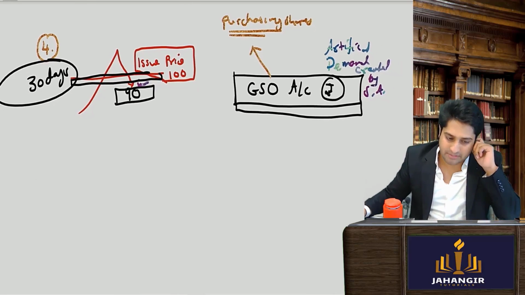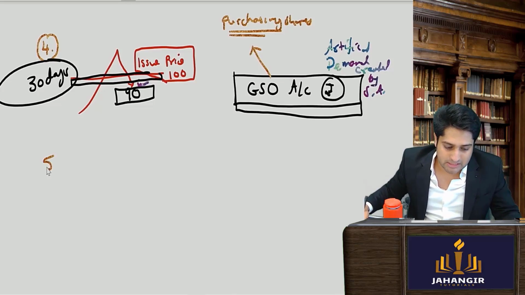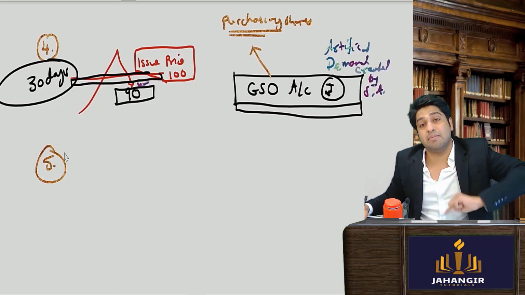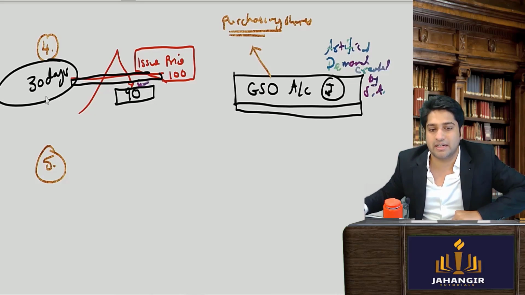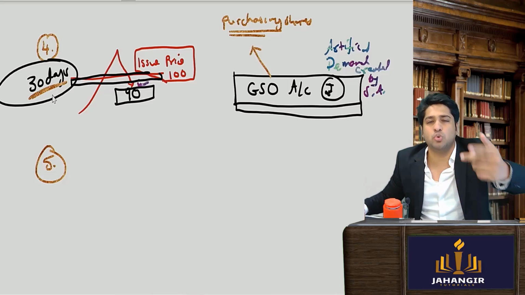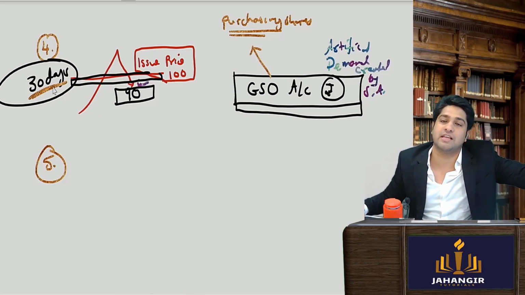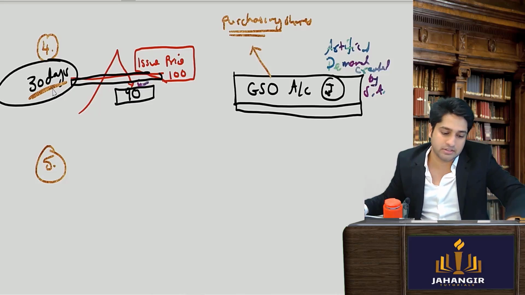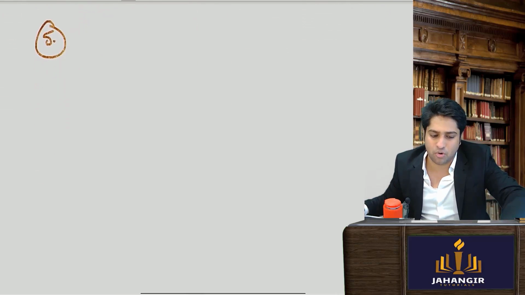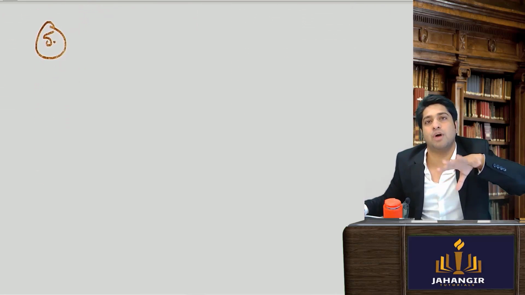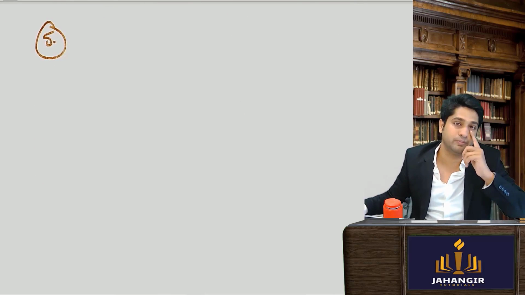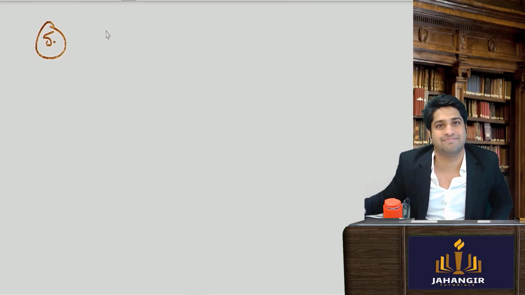Now next, the moment these 30 days are over, in the next few days, he has to return all the 15,000 shares to the promoters from whom he has borrowed. Now if I have borrowed the shares from you, after the borrowing I have to give the shares back to you. Yes or no?